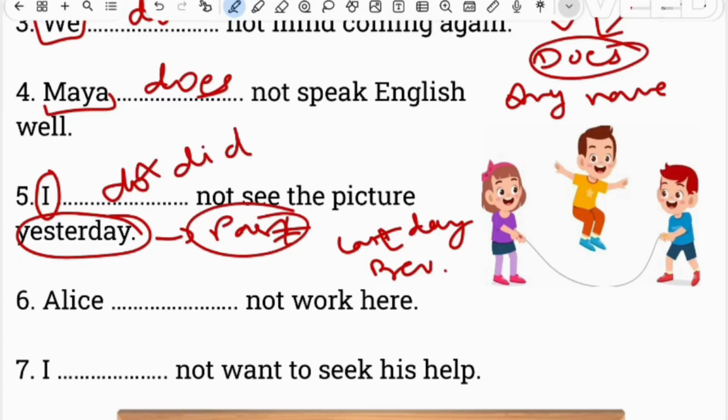So, I didn't see the picture yesterday. If yesterday were not there, we could write do: I don't see the picture. But here you can see the word yesterday, so this is about the past, so we will add did, which is our past form.